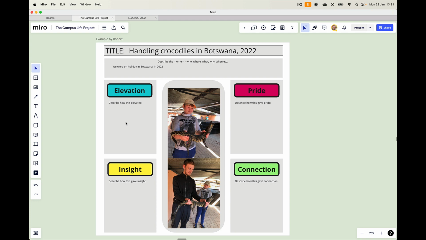Connection also to the place as well. They really remember this place quite vividly. So the people, the place, maybe even connection to dinosaurs, or rather, sorry, crocodiles. Okay, so I would be filling in that information into those four different categories, helping me to start to get a rich description of what was going on here and what makes it a moment that matters.